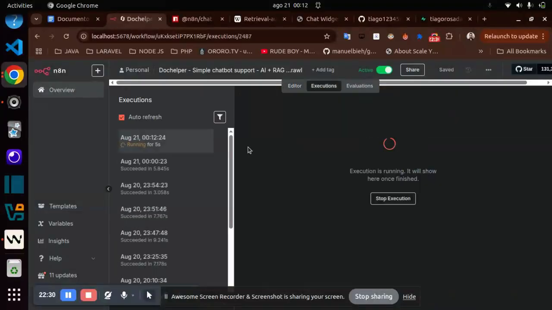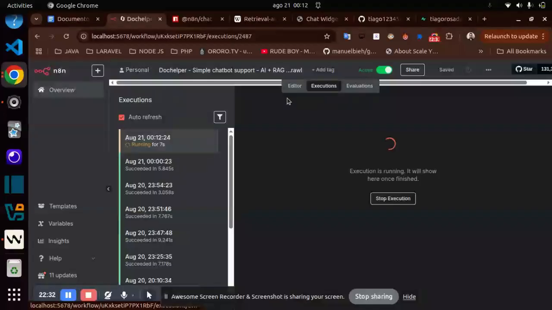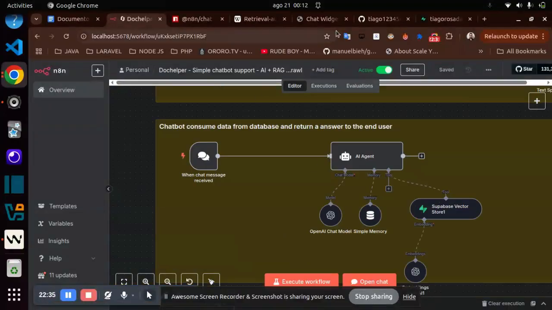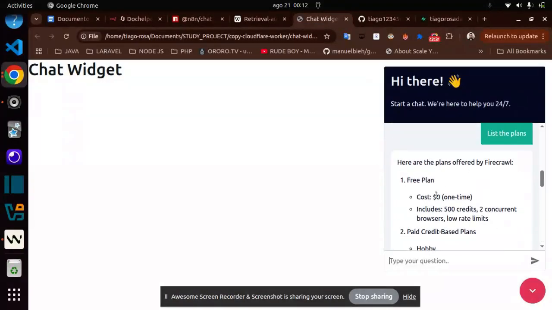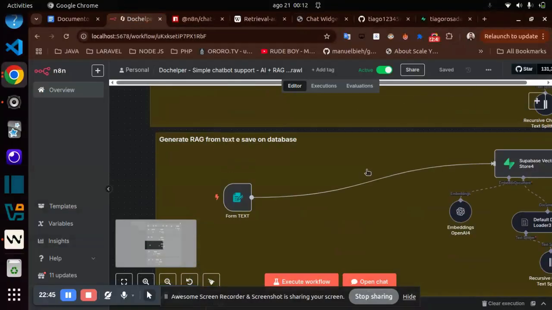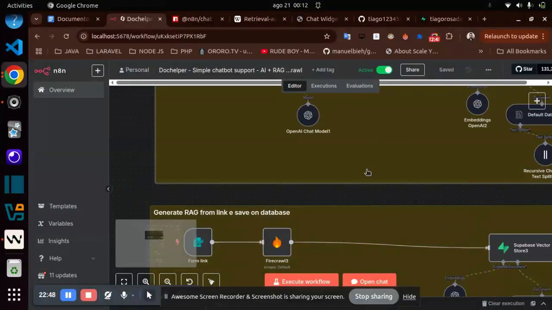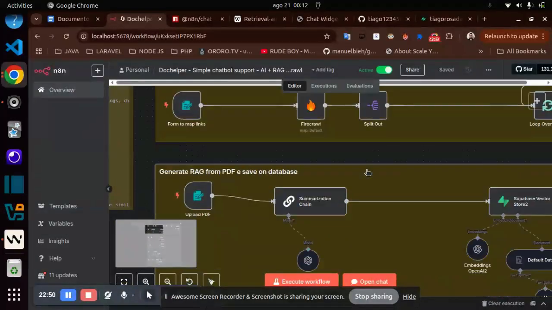Here I can see the execution is running. So here you can notice a list of plans. The free plan is the plan I'm using here to extract the content the easier way and